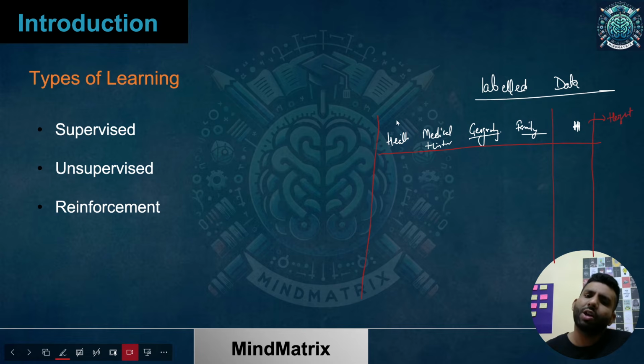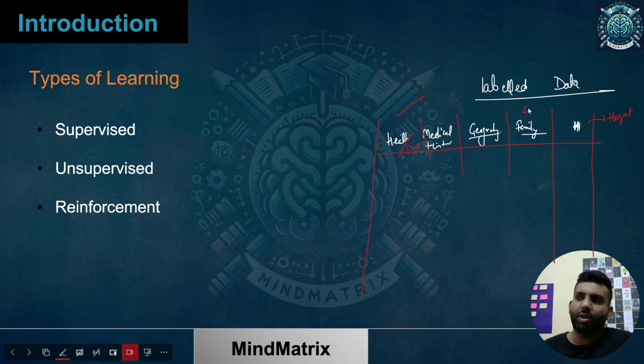The health part may include sports or daily routine. Health and diet, yes, this would be better: what kind of diet he's taking, then medical history, then his geographical area, and then the family background he's having. Family also affects what your average height can be, or what height you can obtain.